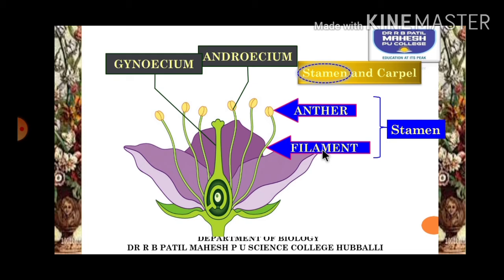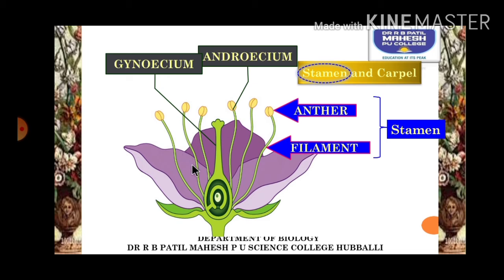Gyno means a female, so it's a female reproductive structure. Gynoecium is made up of a group of carpels. Gynoecium can also be called a pistil. Pistil and gynoecium are one and the same. The units of gynoecium or pistil are called carpels.